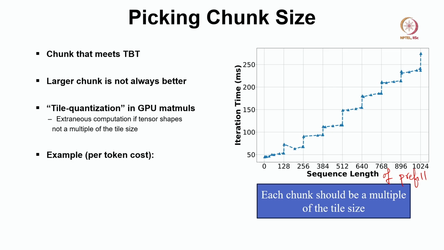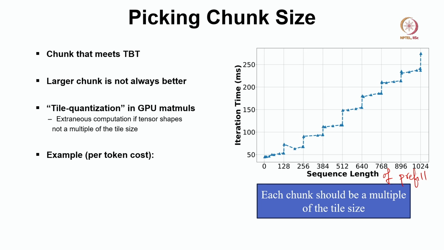Again, each chunk should be a multiple of the tile size. Tile size is nothing but GPU tiles, okay. So let us say each tile can hold, let us say, 8 tokens. That means our chunk size should be a multiple of 8, okay. So here in this case probably the tile size is 128.